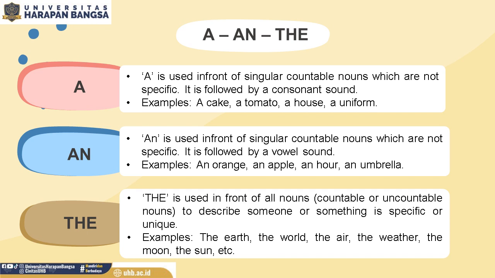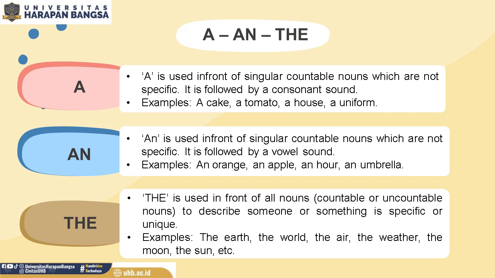an. The same as a, it is also indefinite article. It is also used in front of singular countable nouns which are not specific, but it is followed by a vowel sound. You have to underline it as well. It's not followed by a vowel word, but a vowel sound. For examples, an orange, an apple, an hour, an umbrella.